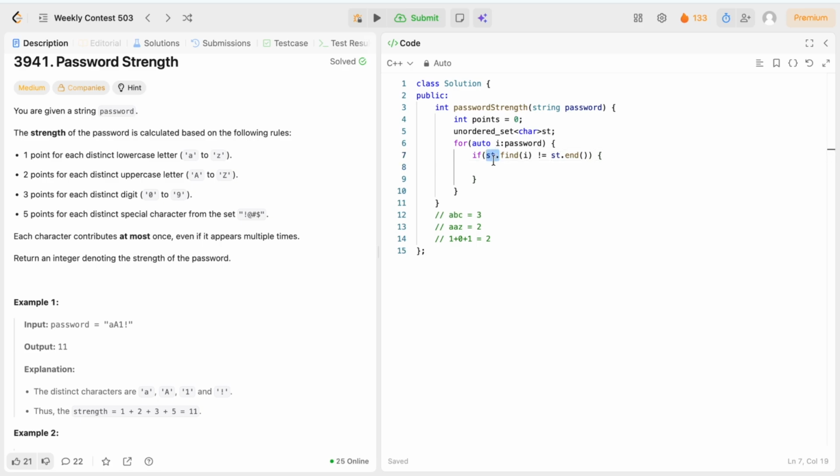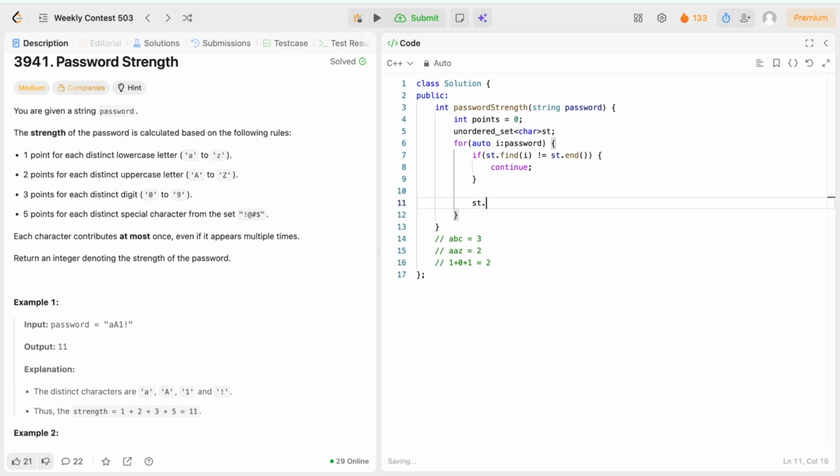It is present in the set. So if it is present in the set, it means we have already seen the character, so we didn't reach the end. If it is already present, we will continue, meaning we will move to the next character. Otherwise,